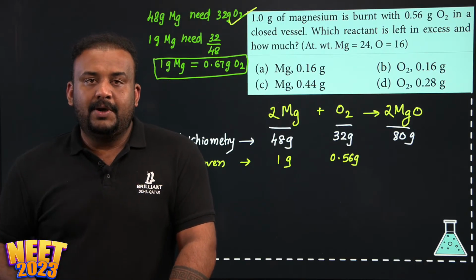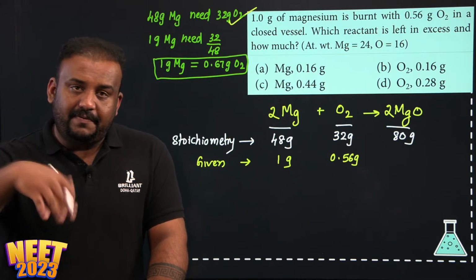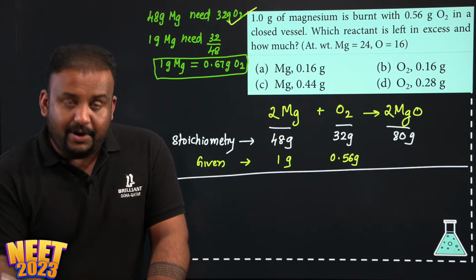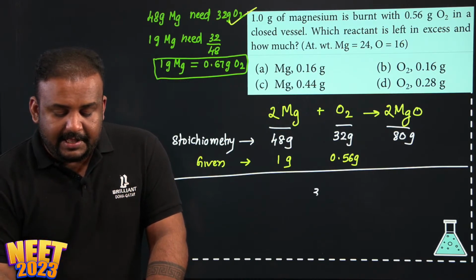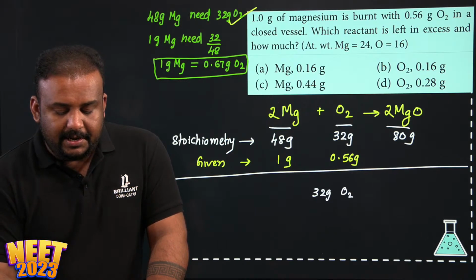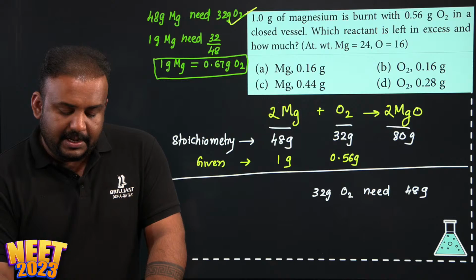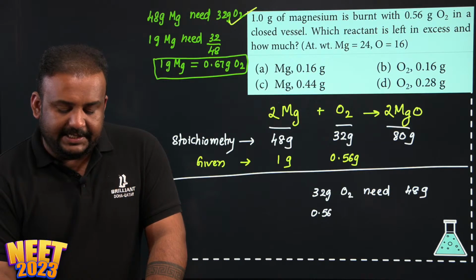Okay. Now similarly I can think of the other way as well, like oxygen and magnesium dependency. 32 gram oxygen needs how much gram magnesium? 48. So given is 0.56 gram, correct?